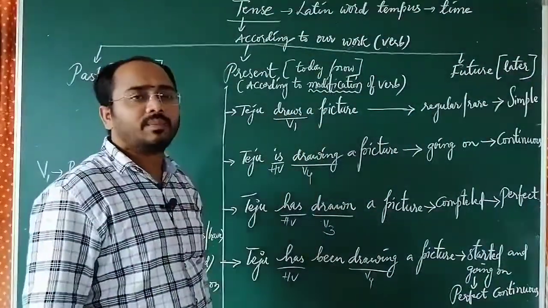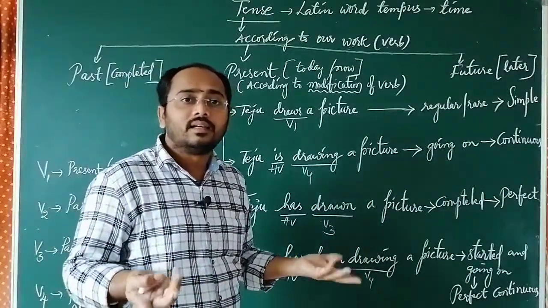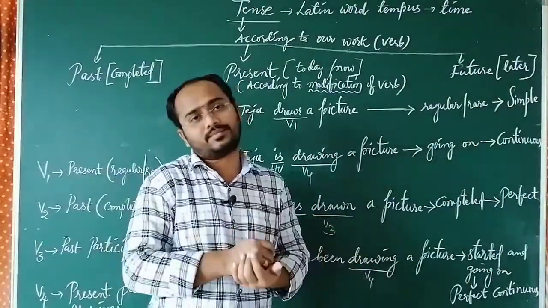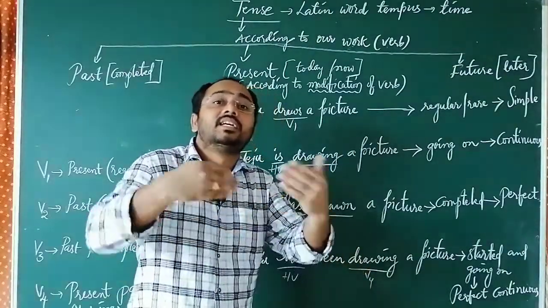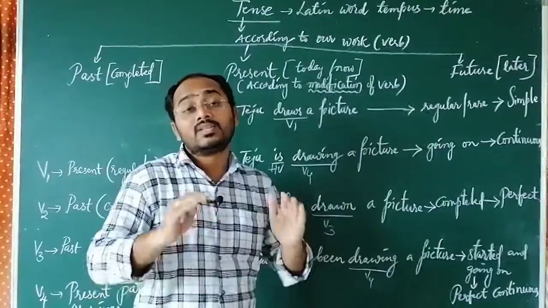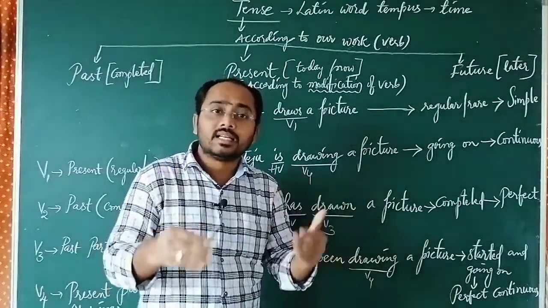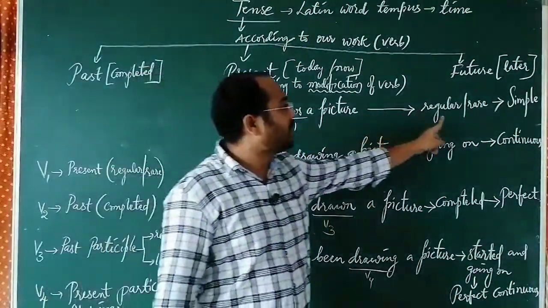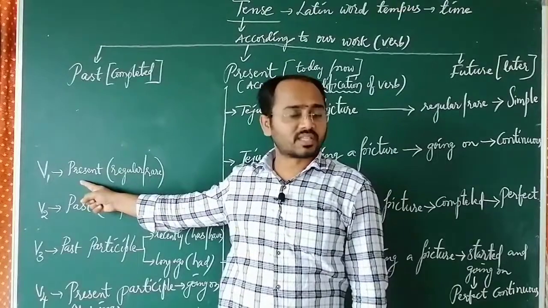Teju draws a picture. What is the meaning of this? She draws. It might be regular or rare, but she does it. She does it every time. So it gives the meaning of regular or rare. That is the meaning of V1 in our verbs also.